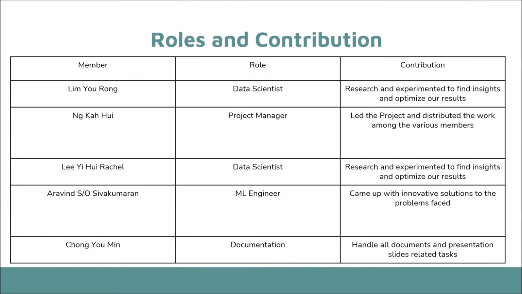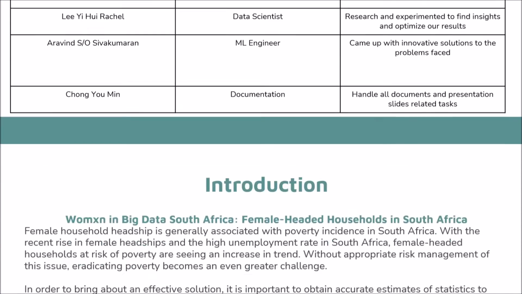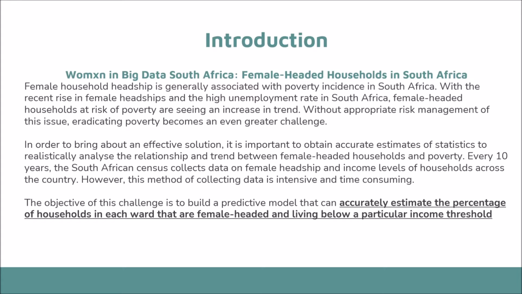This table shows the roles and contribution of the members for this project. The Kaggle project we chose was Women in Big Data South Africa, specifically the increase in female-headed households at risk of poverty. It is important to obtain accurate estimates of statistics in order to bring about an effective solution. However, current data collection methods have proved intensive and time-consuming.